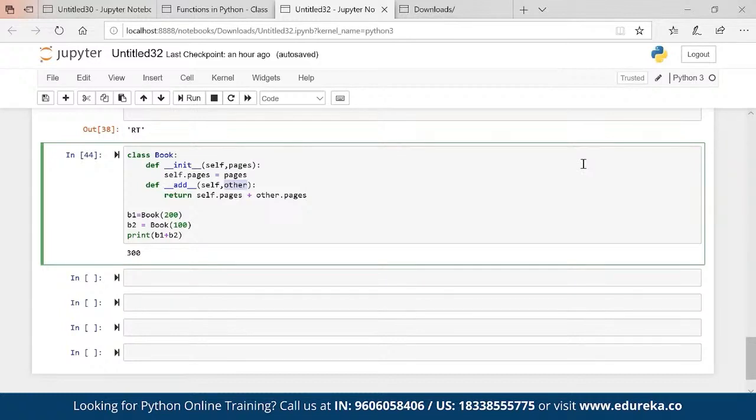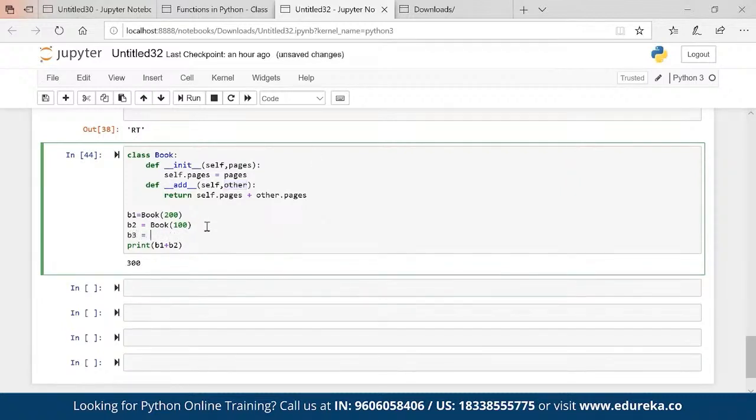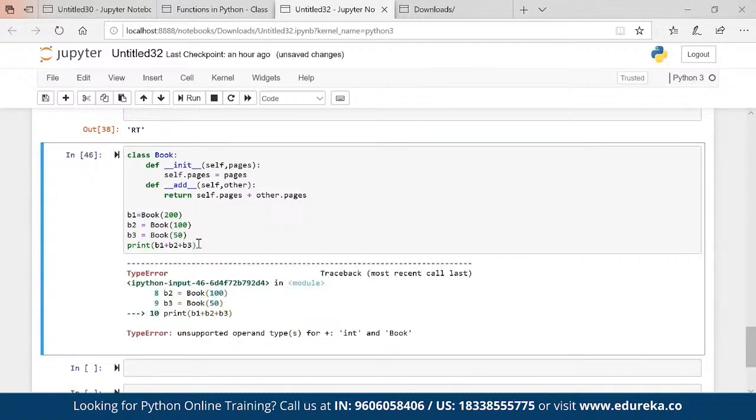Now the question arises, can I sum up three books? If operator overloading is there, then we should be able to sum up three books as well, right? B1, B2, B3. Here I will pass B3. It should work. It is not working. It is saying integer and book. What is integer? 200 plus 100 is giving me 300. That 300 is an integer which is the output. And the other one is a book, which is an object, right? Now I cannot add integer plus book.